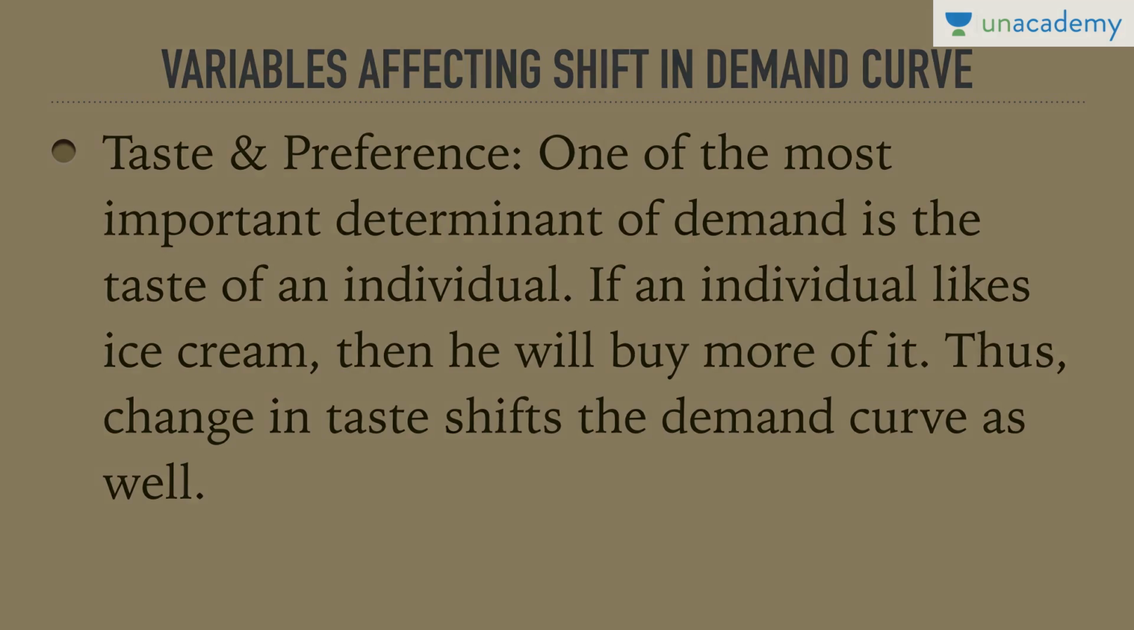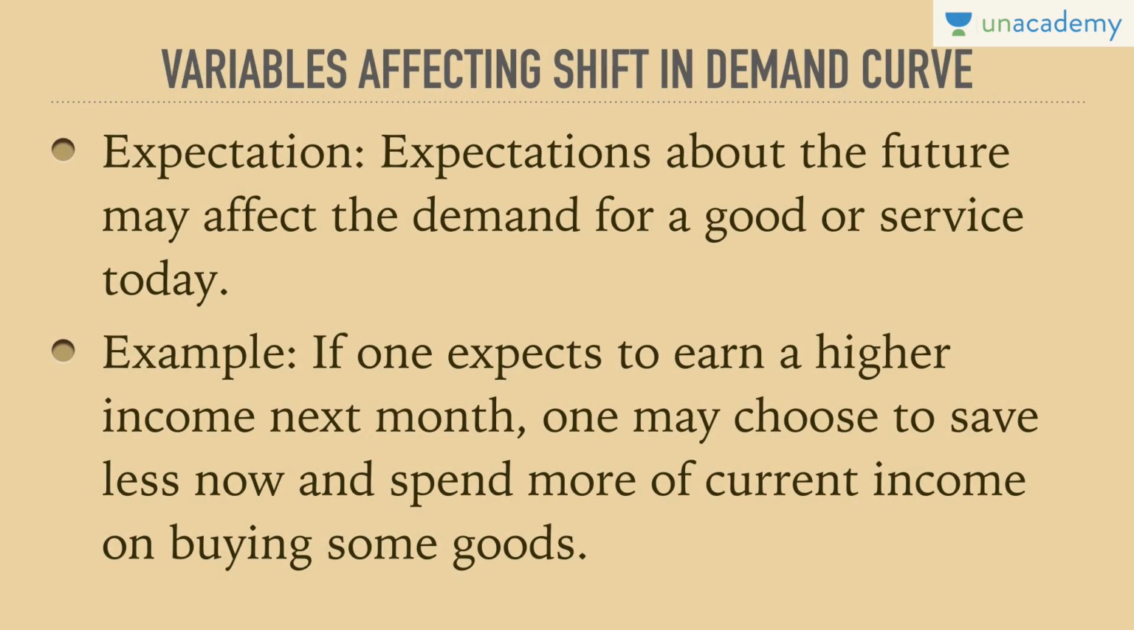Next is expectation. Expectation of future prices, expectation of certain things. Expectations about the future may affect the demand for a good or service today. So, if I know that the price of a particular share in the stock market is expected to rise, I would buy more and more of it today. If one expects to earn a higher income next month, one may choose to save less now and spend more of current income on buying some goods. So, this is on the basis of expectation.